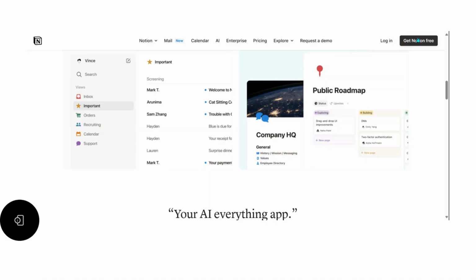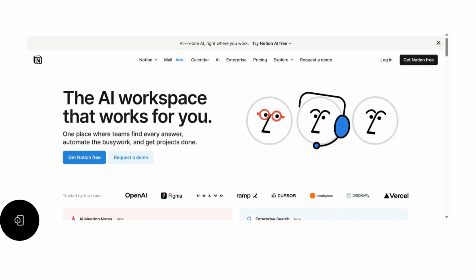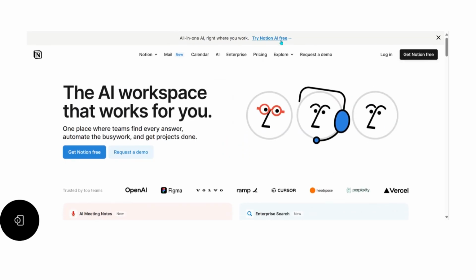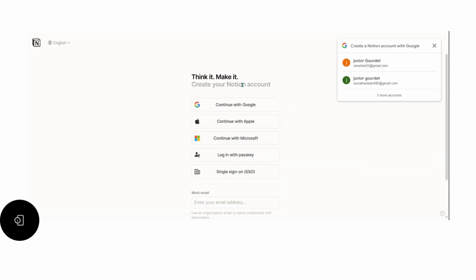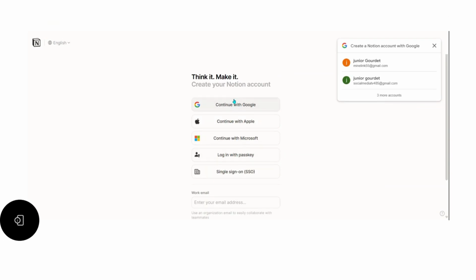Every answer, one search. And remember, after you find all those details that you're looking for, you can always go back and sign in for free. After you get signed in, remember to save your username and password. Later on, you can always come back to them. From there, you can see what you can do with these tools. And this tool here is very powerful to use for your business.